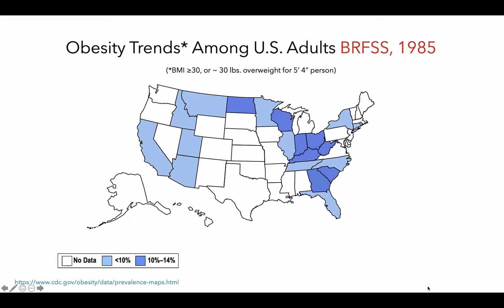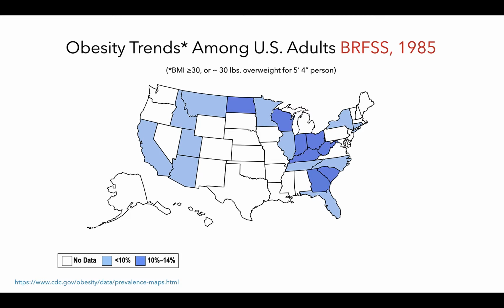Here we can see that in 1985, less than half of states even had obesity-related data. For the most part, these states were reporting that less than 10% of adults had a BMI classified as obese, whereas approximately half reported 10 to 14% of adults had BMIs classified as obese. Now we'll go through these data year by year to see how this map changes as we advance through time.